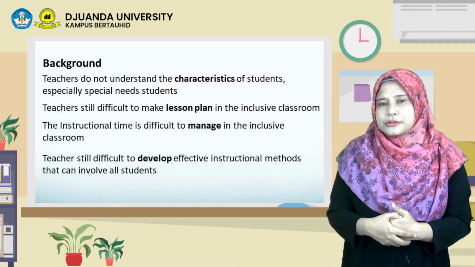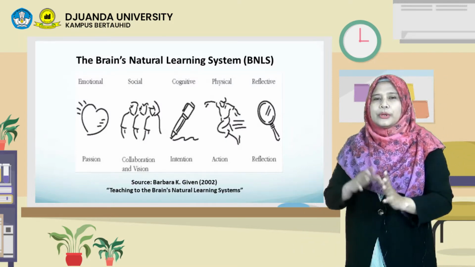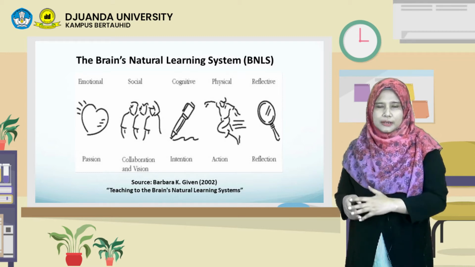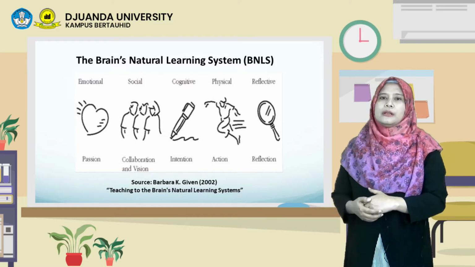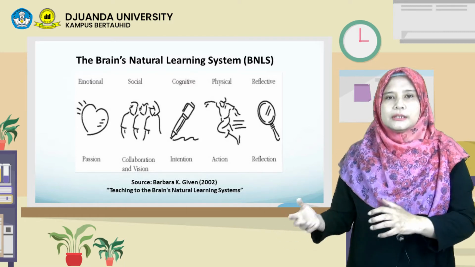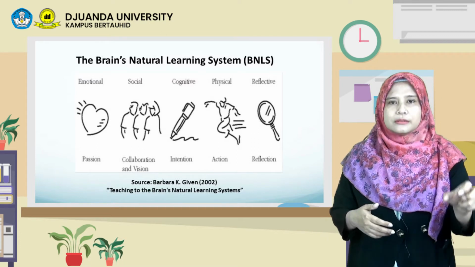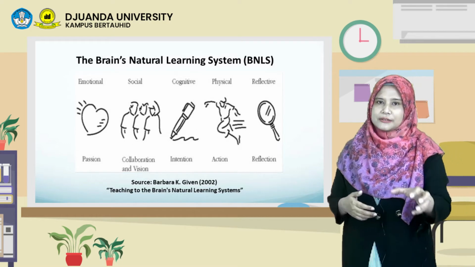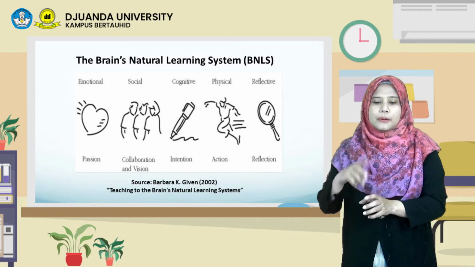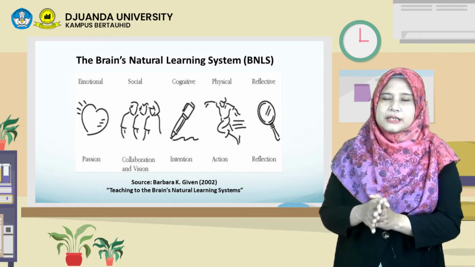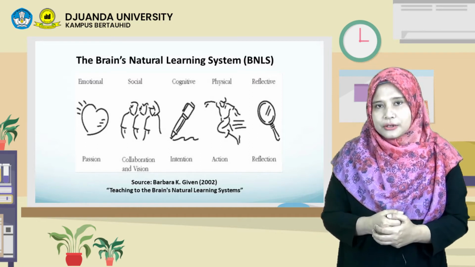Why did we choose the Brain Natural Learning System? For the inclusive classroom, with the different characteristics of the students, there are limitations in movement, emotional, and physical aspects. This gives an impact to all students, whatever kind of instructional strategy the teacher chooses or creates. We think that the Brain Natural Learning System is suitable for an effective instructional strategy.